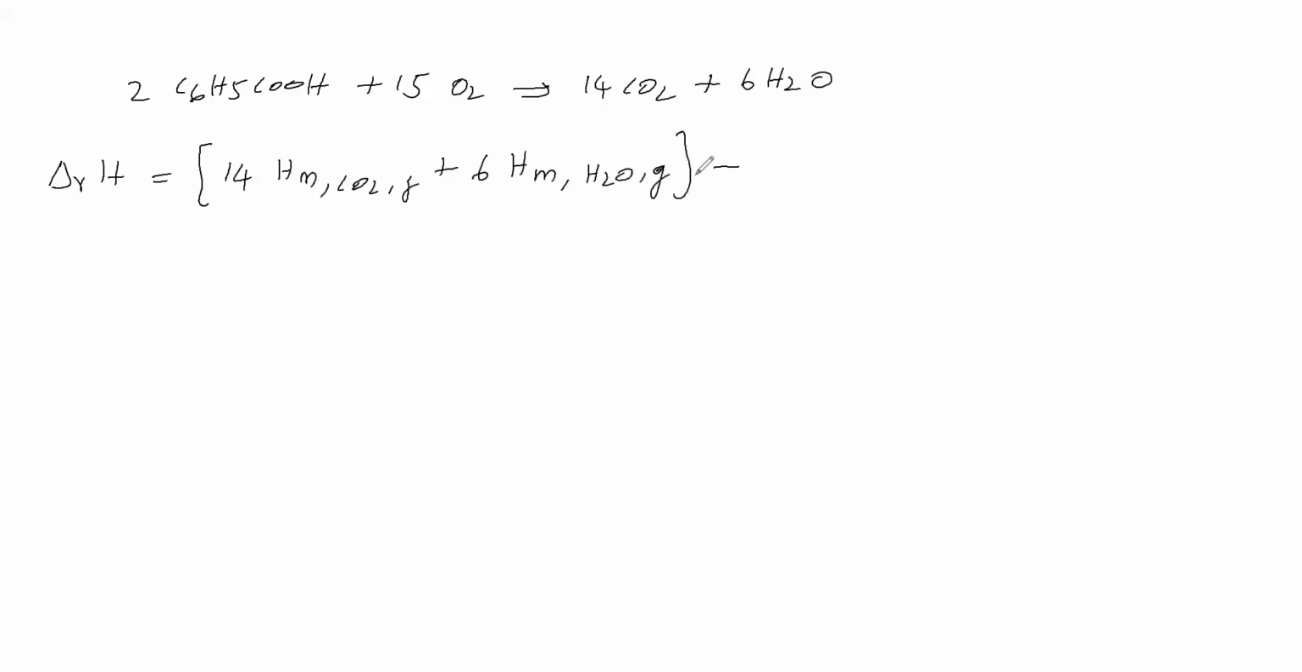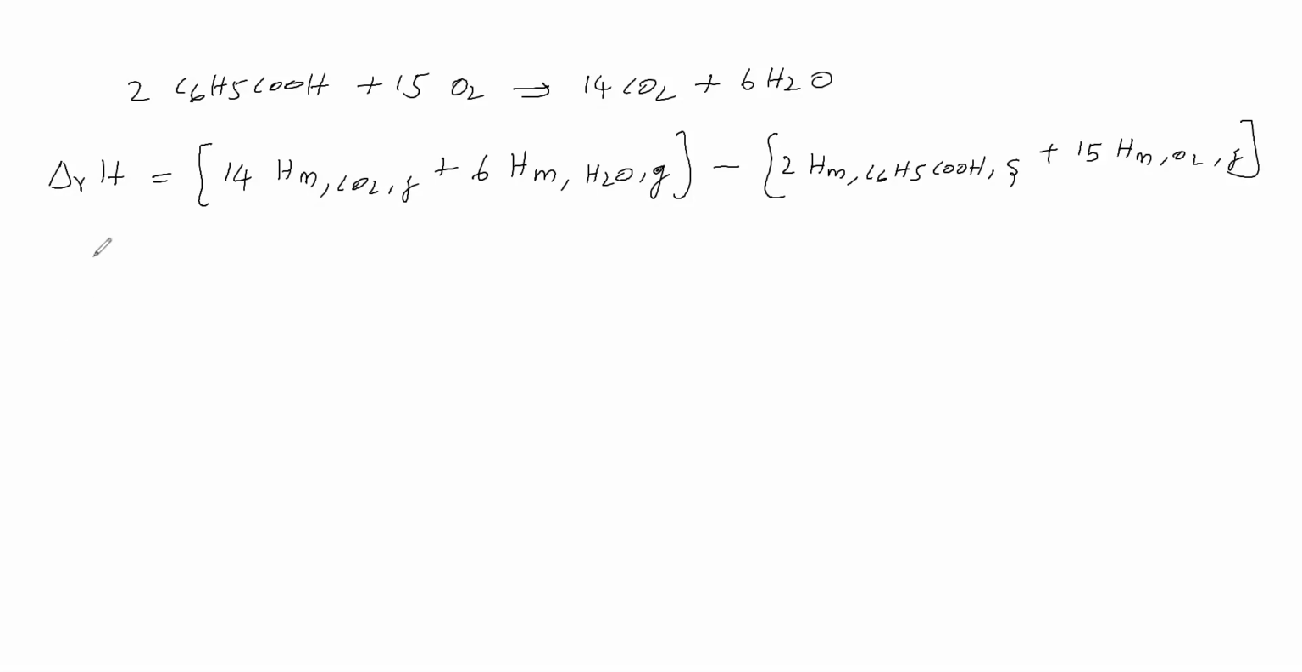Next, minus reactants we have to take. So 2 times the molar enthalpy of benzoic acid, and its physical state we have to mention. Next plus 15 times the molar enthalpy of O2 in gas state. So this is called enthalpy of reaction. So how to write enthalpy of reaction? First you balance the equation, then you write products minus reactants. Then the coefficients you take as the number of moles. Like this you write enthalpy of reaction.